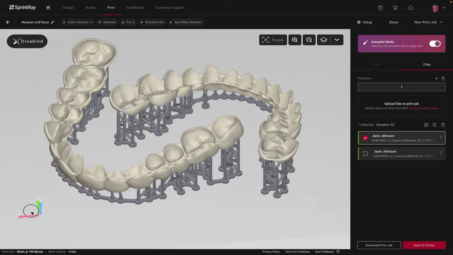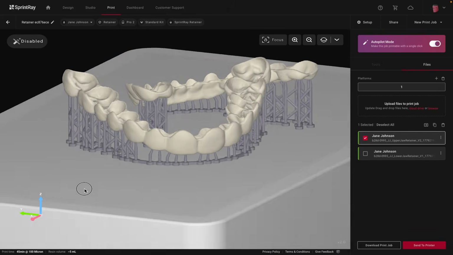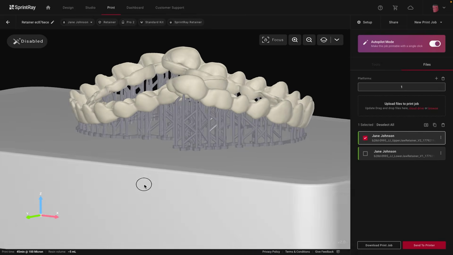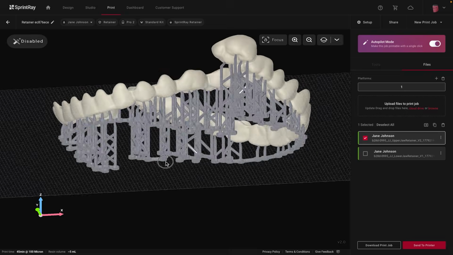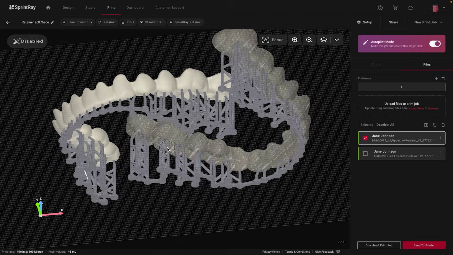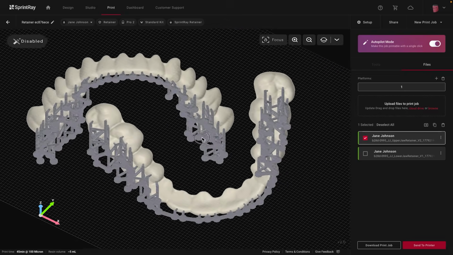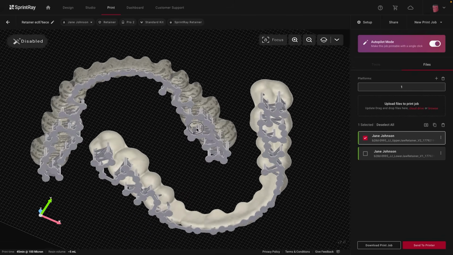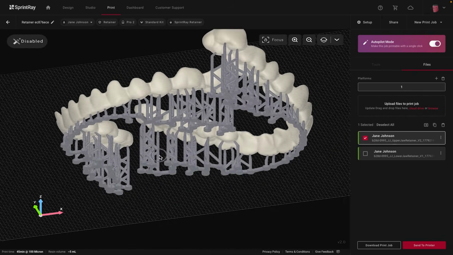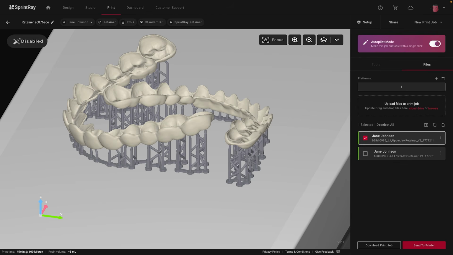You'll notice the retainer is angled slightly, usually around 20 degrees, which helps optimize both support placement and print quality. The system orients the appliance so the interface faces away from the platform. This helps preserve internal accuracy and ensures proper support placement. By default, this workflow runs in Autopilot mode, which prepares the print so it's ready with a single click. For most users, we recommend leaving Autopilot on.